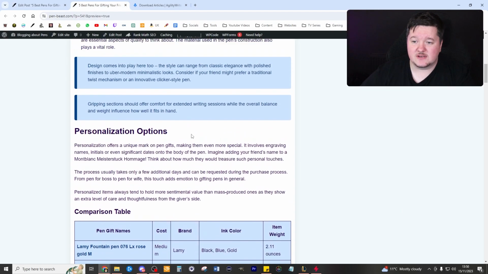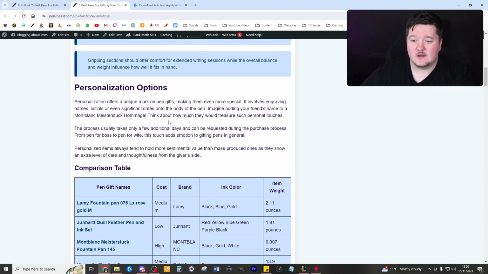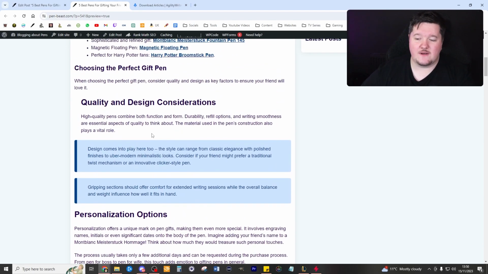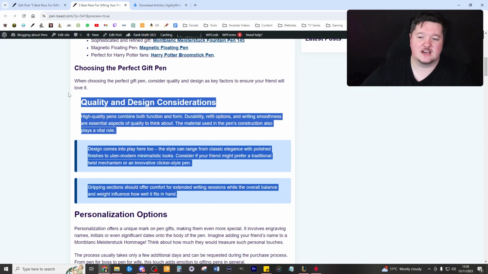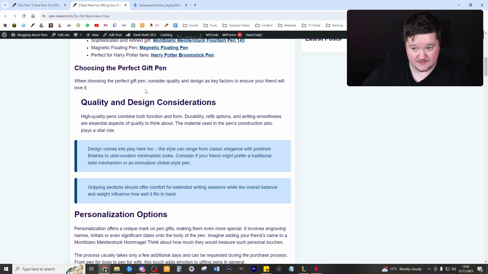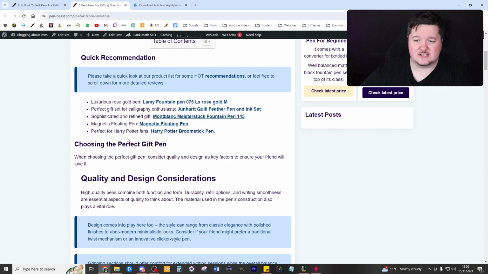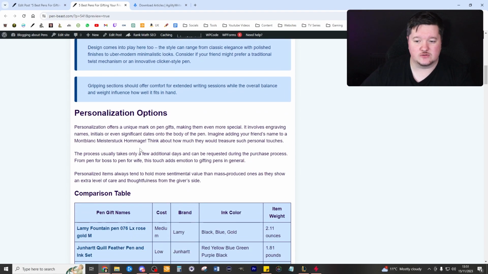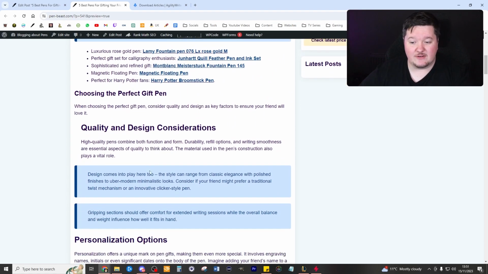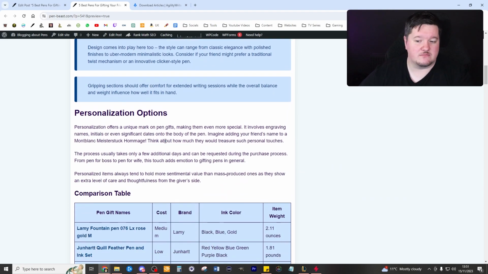Then it goes down to personalization options, quality and design. Now, if you have an advert situation where you put adverts on your blogs, it can always be a good idea to highlight certain sections and have them included in the group. And then if you change your Ezoic settings, you can set it so it won't put adverts in the middle of groups. It'll put them on either side. That way, you prevent adverts from breaking this bit up. I like adverts to be between H3 and H2 titles, or H2 and H2 titles. I never like it to break sentences up. It never works for me personally.